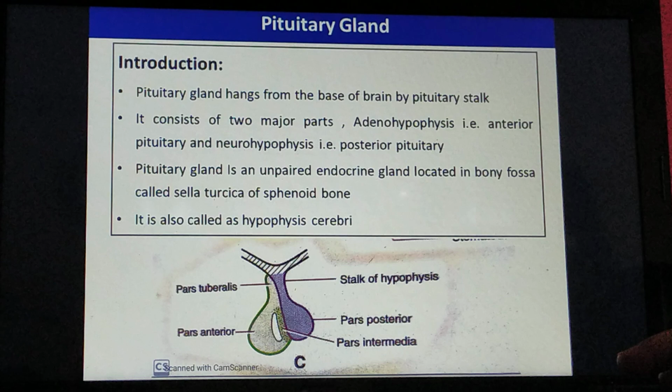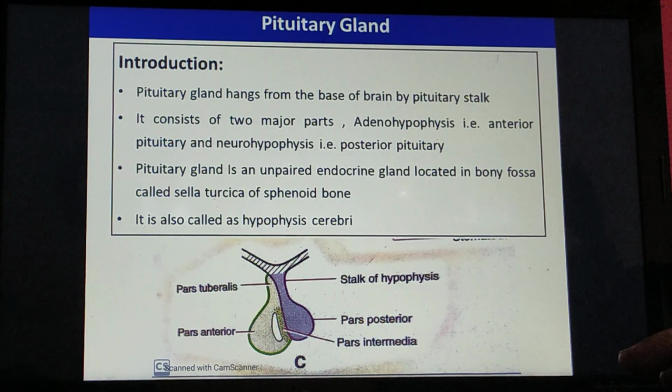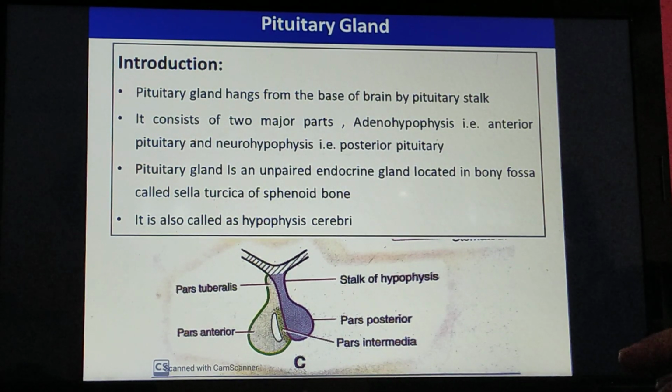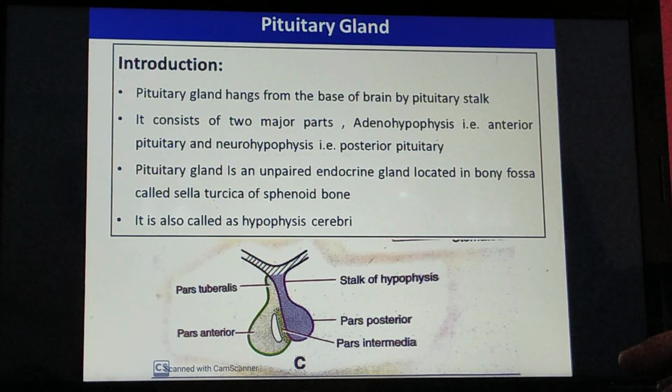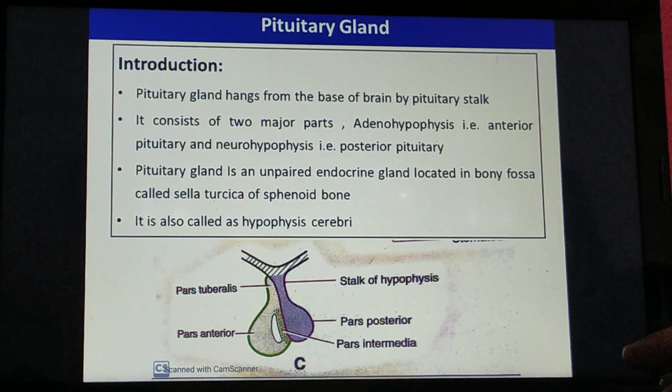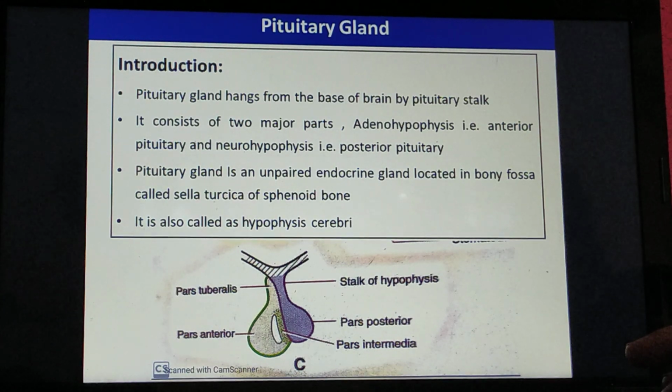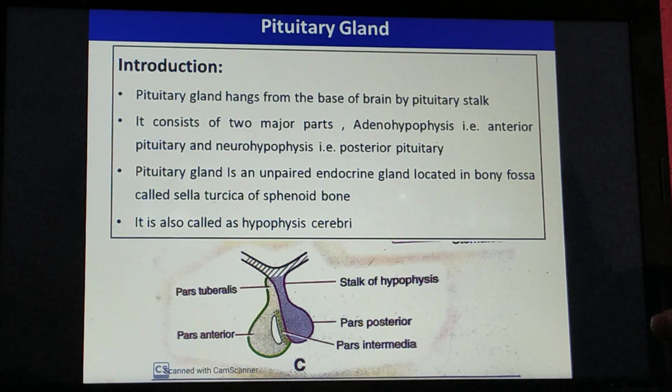Now let us begin with the first gland, that is pituitary gland. We discuss this gland under the following headings: introduction, development and the clinical aspect or congenital anomalies related with it. You all must be knowing the pituitary gland is also called the hypophysis cerebri.